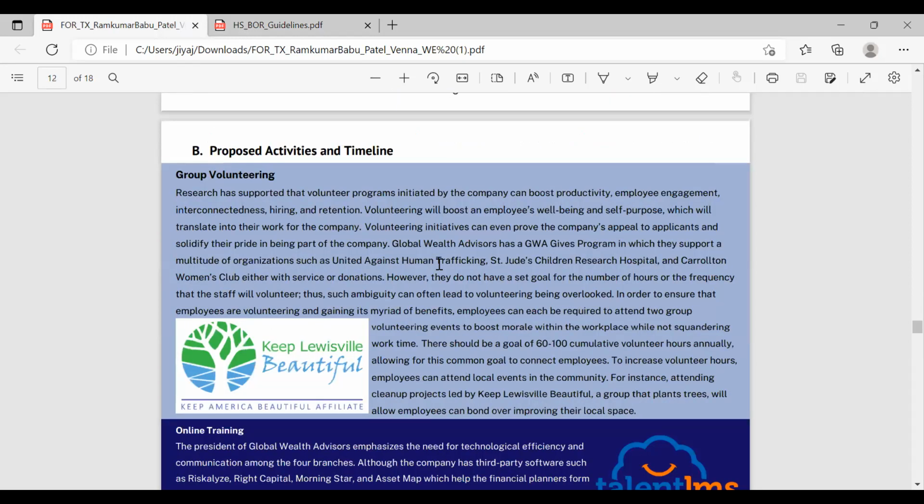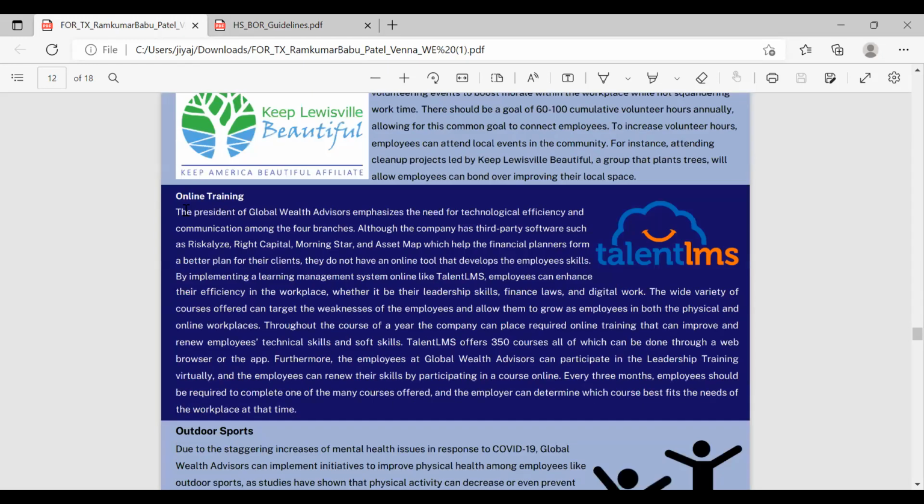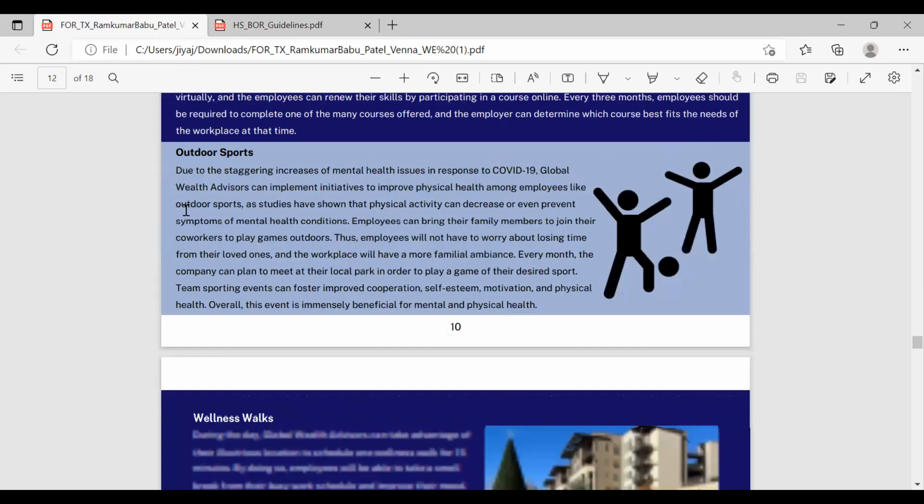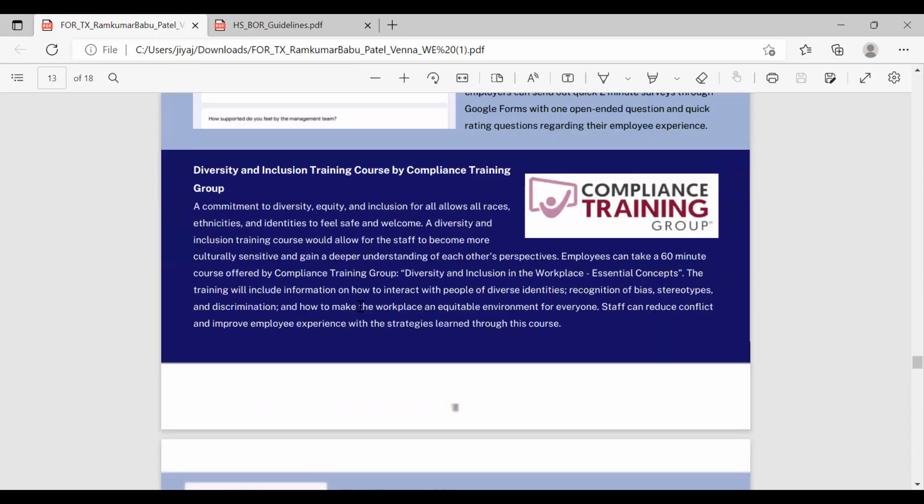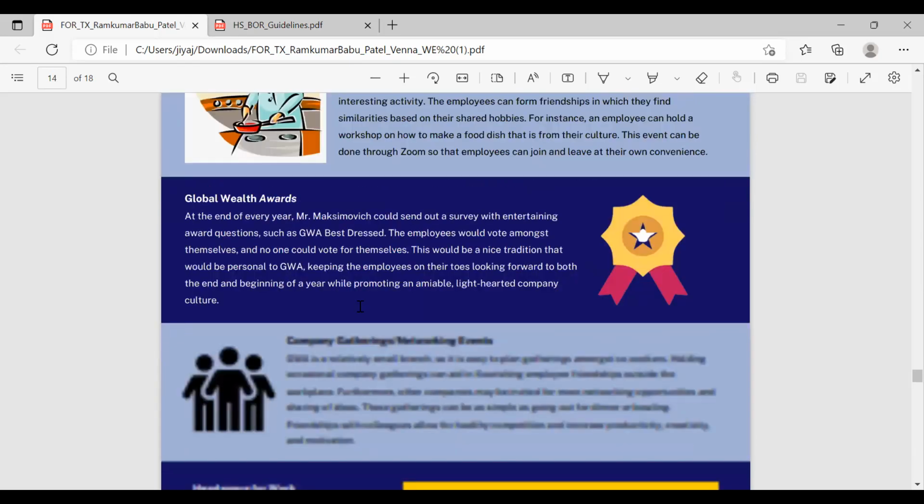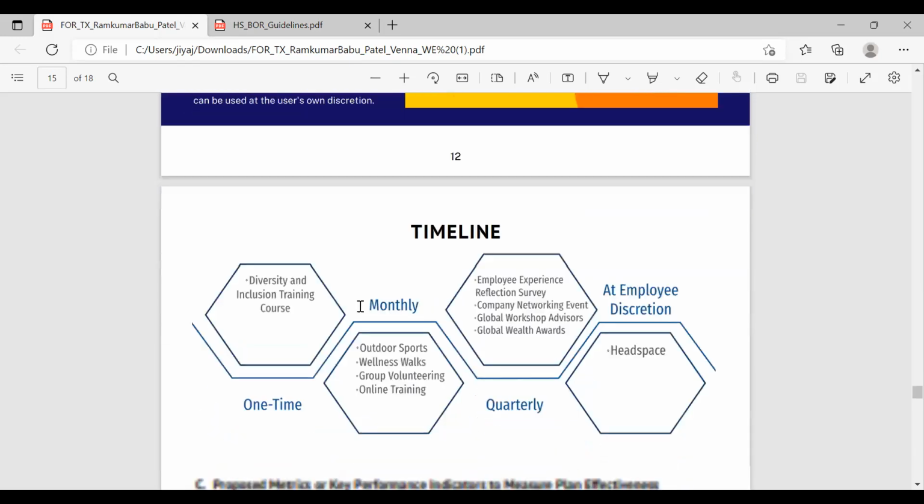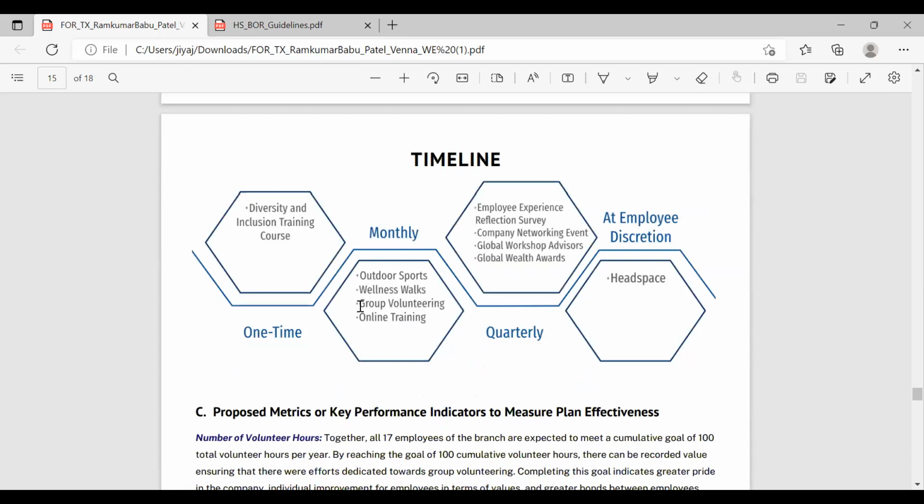Part B is the proposed activities. So the activities we propose to help achieve our goal. Group volunteering will help achieve our goal to have more opportunities for connection. And these are just all of our activities. Wellness walks will help mental health, because they do have a beautiful location, and sometimes a walk is good. So these are all our activities, and a timeline. So how often, over what span of time will this be done?